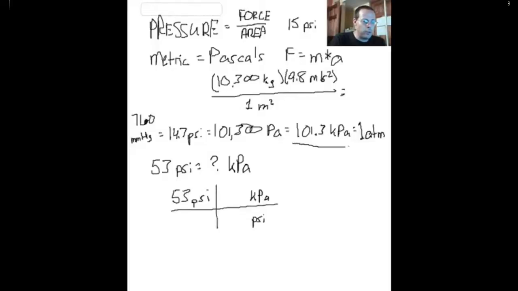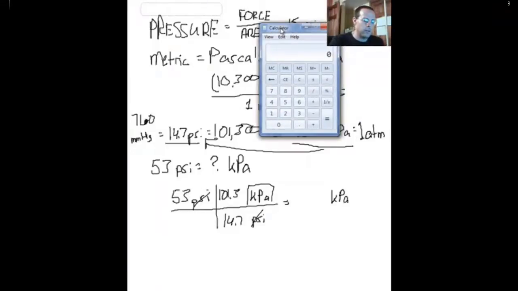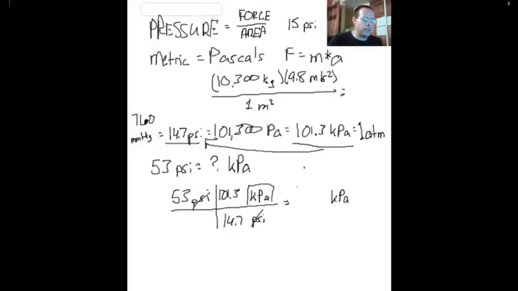For every 101.3 kilopascals, there are 14.7 psi. We'll just set our problem up. Notice psi's go away. We're left with kPa, which is what we want. And for this problem, you're simply going to multiply across the top and divide by 14.7. So we're going to take 53 times 101.3 and divide that by 14.7, and we find that's about 365 kilopascals.